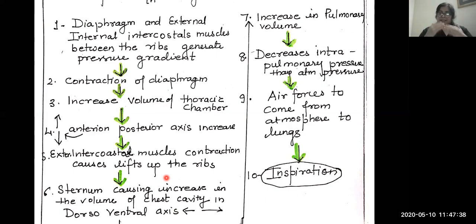So in this way, the sternum causes the increase in width, and the diaphragm causes the increase in length. All these aggregate to increase the size of the thoracic chamber. Chest cavity का size increase हो जाता है.